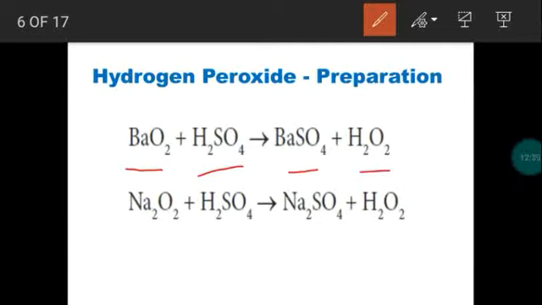So instead of barium peroxide, you may take sodium peroxide. When it combines with dilute sulfuric acid, it produces hydrogen peroxide with the liberation of the salt, sodium sulfate. So this is the ordinary laboratory preparation. So by taking a simple metal peroxide with dilute acids, we get hydrogen peroxide with the liberation of salt.